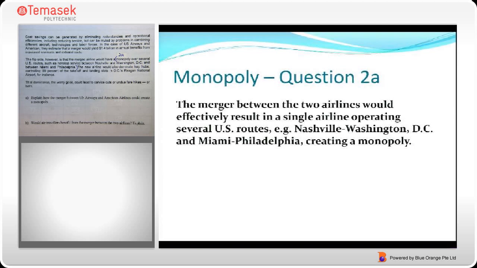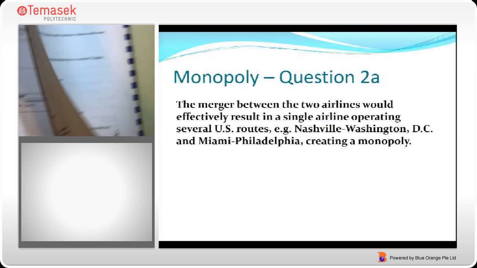So moving on to question 2b, the question asks, would air travelers benefit from the merger between the two airlines? And you're also being asked to explain. So we can actually find the answer for this from the paragraph above. It actually tells us over here.